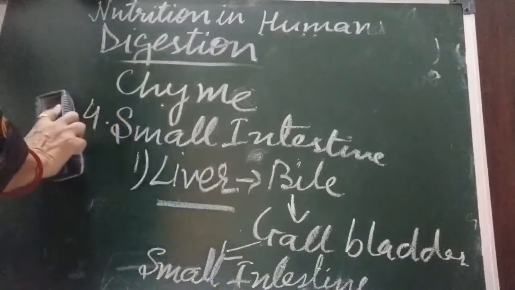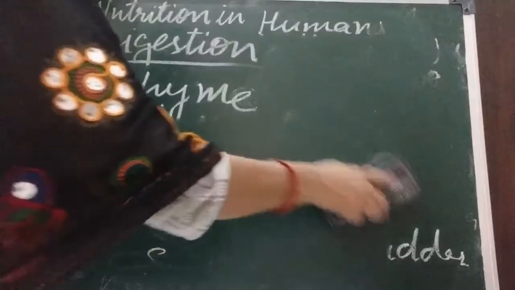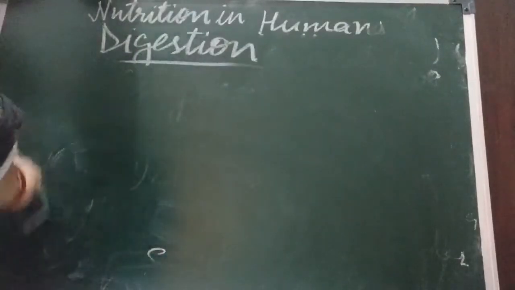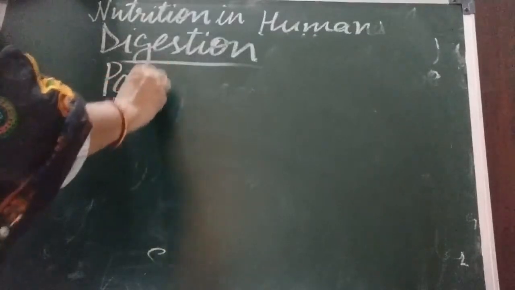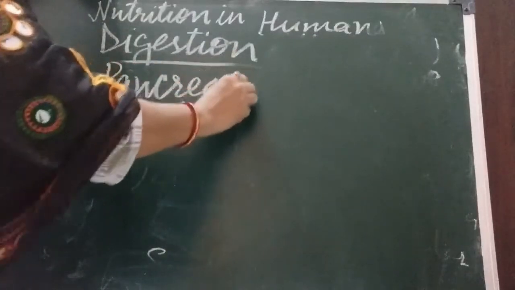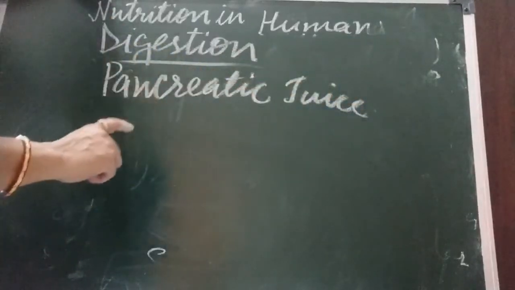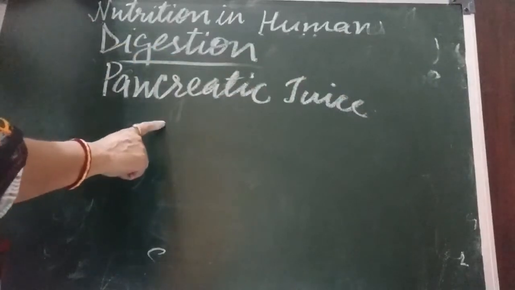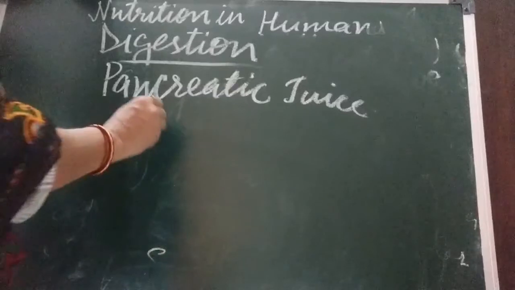Now the second juice in the small intestine is pancreatic juice. Pancreatic juice comes from the pancreas, and this pancreatic juice does the final digestion of all the nutrients.